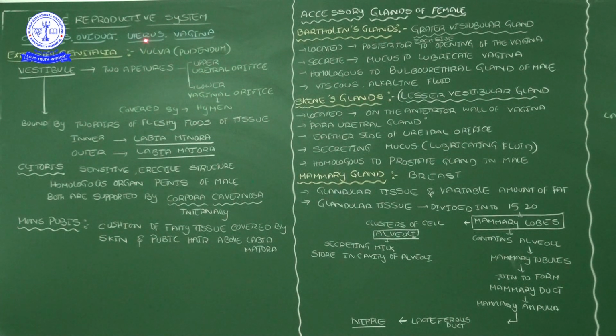Its layers are the endometrium, myometrium and perimetrium, which we have seen, and then the vagina.